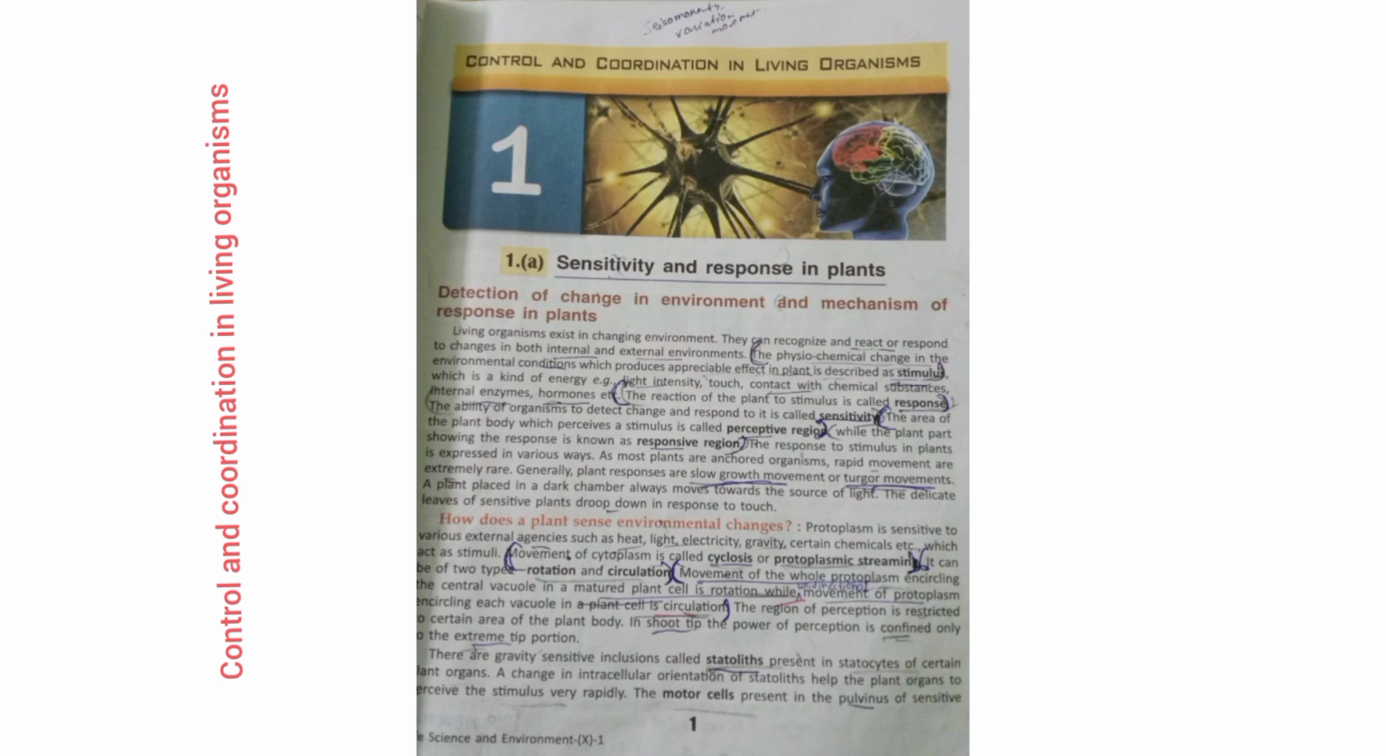Then what are statoliths? There are several gravity sensitive inclusions called statoliths present in statocytes of certain plant organs. It is also a very important question: what are statocytes and statoliths? A change in intracellular orientation of statoliths helps the plant organs to perceive the stimulus very rapidly. The motor cell is present in the pulvinus. So where are the motor cells present? They are present in the pulvinus. So from this page we have several questions. So please learn these pages thoroughly.